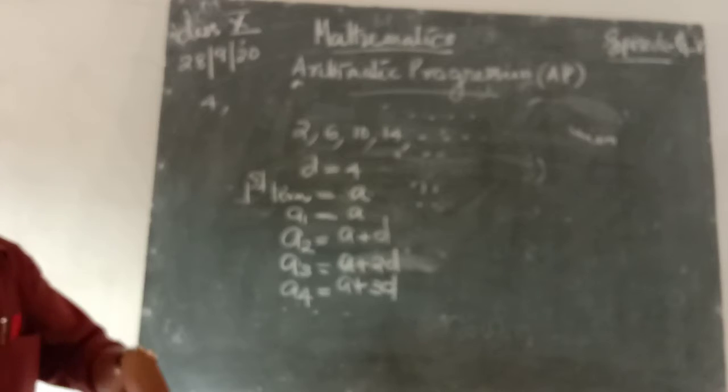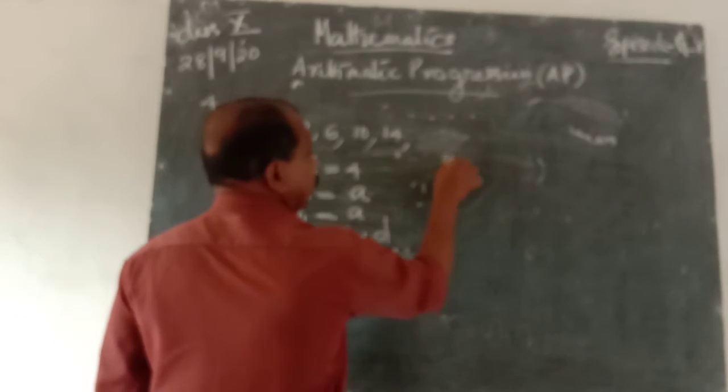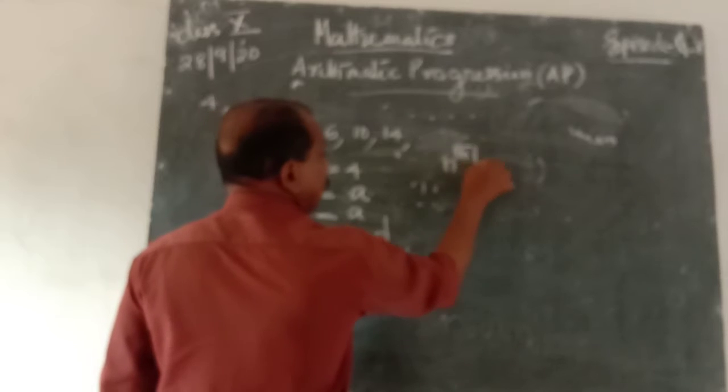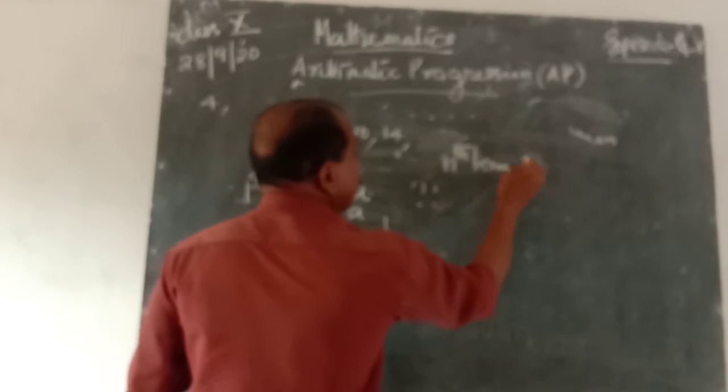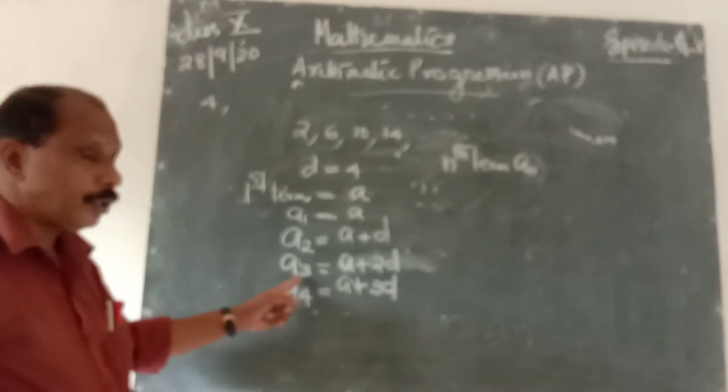Then the general term of that arithmetic progression is the nth term. That is nth term. N is replaced by 3, we get 10.